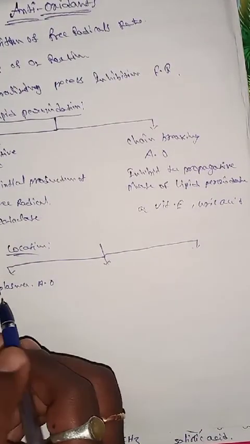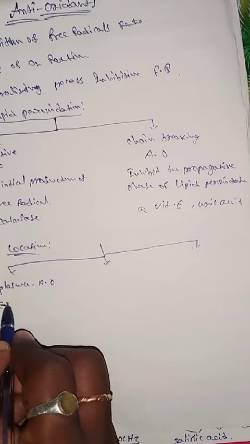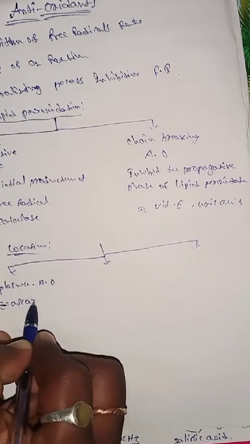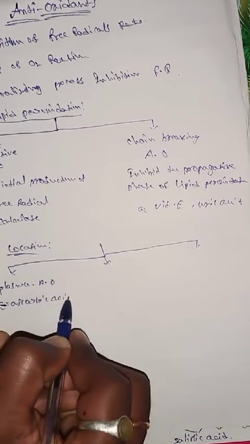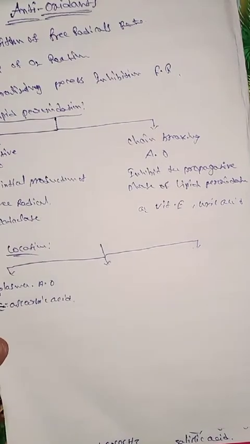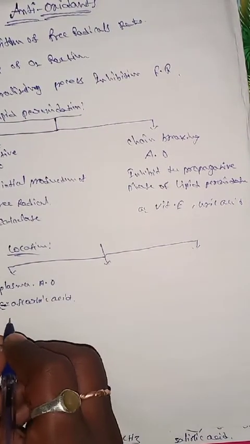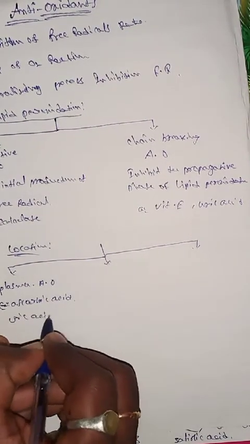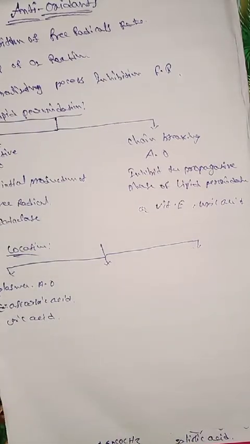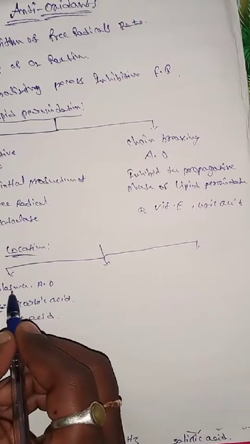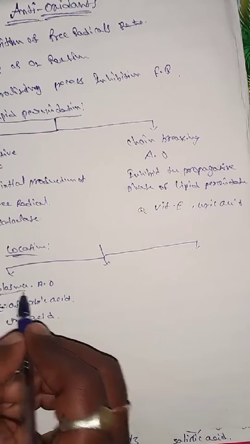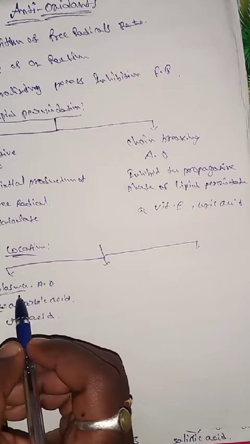The best examples are ascorbic acid and uric acid. The plasma is present in the blood, so the location depends upon the blood.